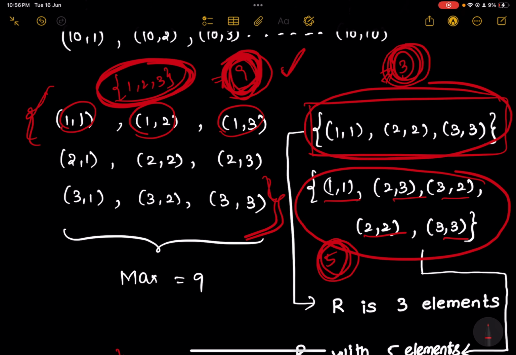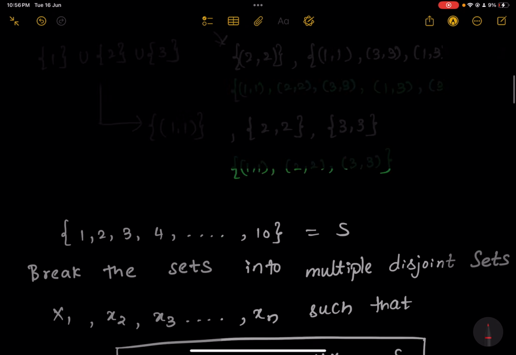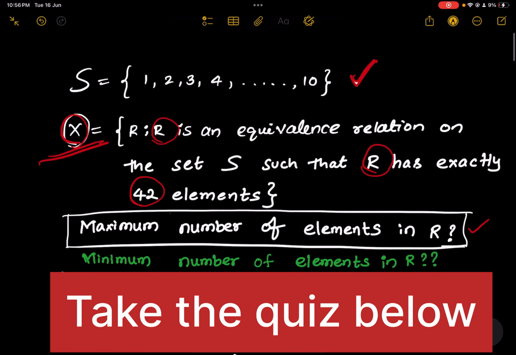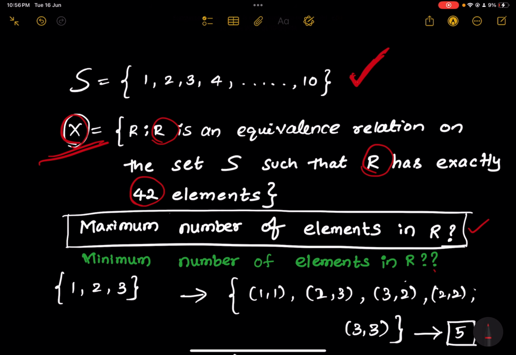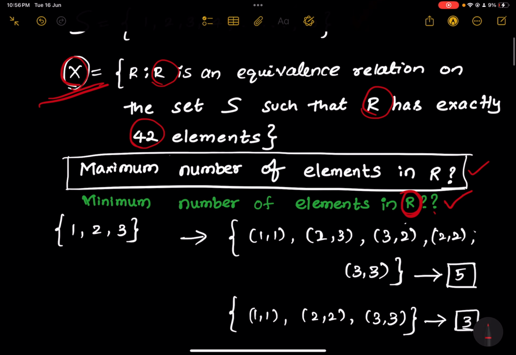Alright, now I have a question for you. For this particular set, what is the minimum number of elements that can be present in the equivalence relation R? So let me know the answer in the comment section. Now with that, let us proceed.